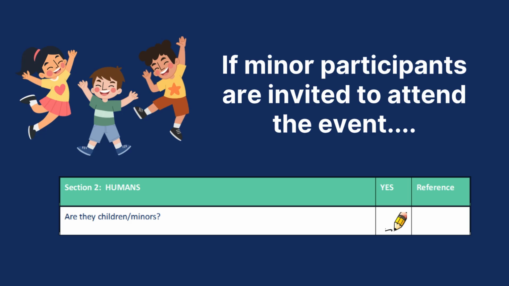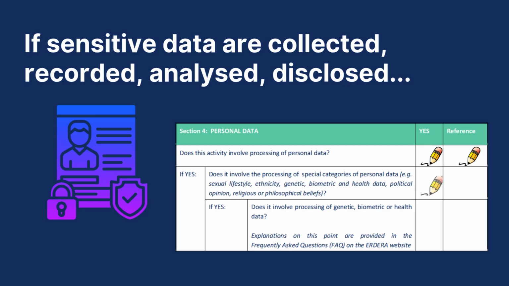For the section on humans, if any minor participants are invited to attend the event, please indicate this by selecting Yes and add the reference. For the section on personal data, if sensitive data such as health and/or genetic data will be processed during the event, thus collected, recorded, analyzed, and disclosed, please include the relevant information.